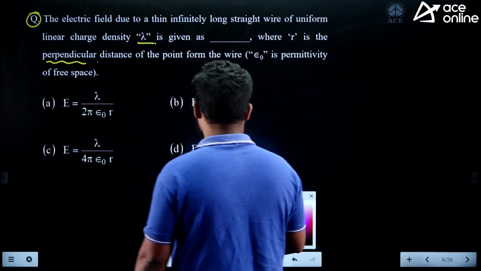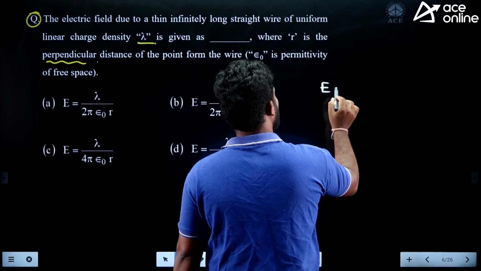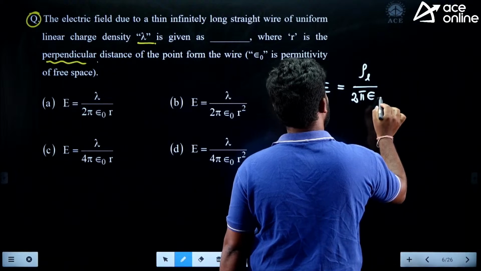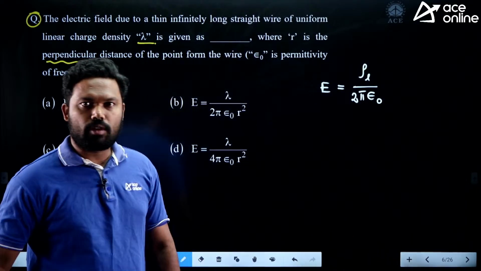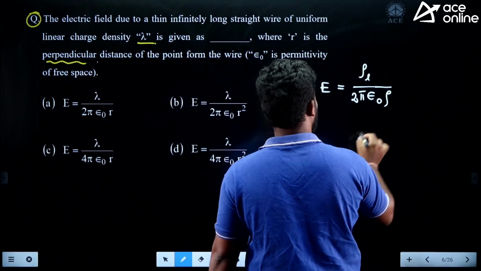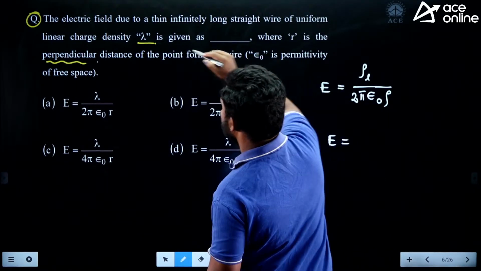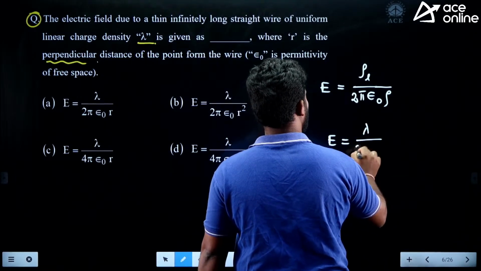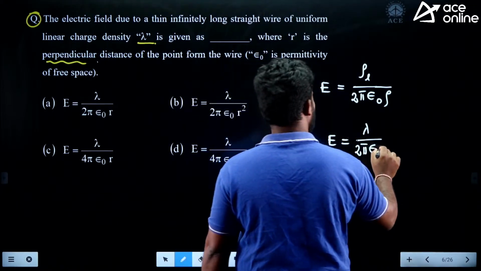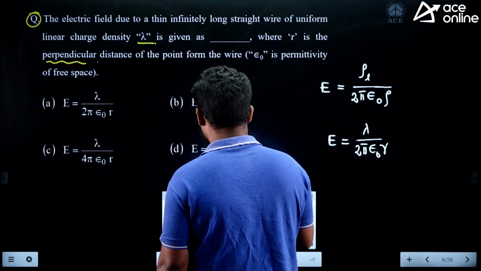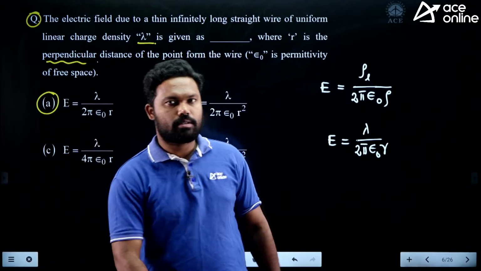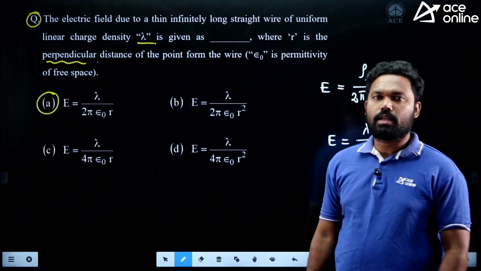The formula here is E is equal to, just magnitude is enough, rho L divided by 2 pi epsilon naught rho, where rho is a perpendicular distance. So what is the line charge here? Lambda divided by 2 pi epsilon naught into the perpendicular distance, which is r. So lambda by 2 pi epsilon naught r. Option A is the answer. This question is directly based on identifying the formula.